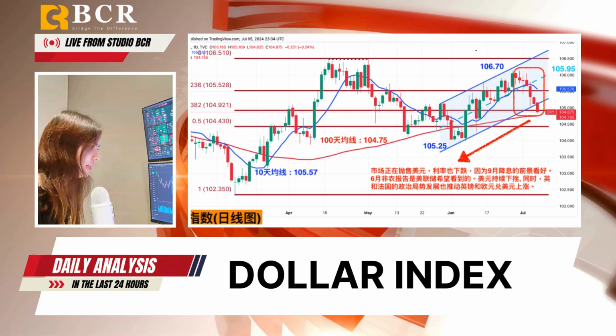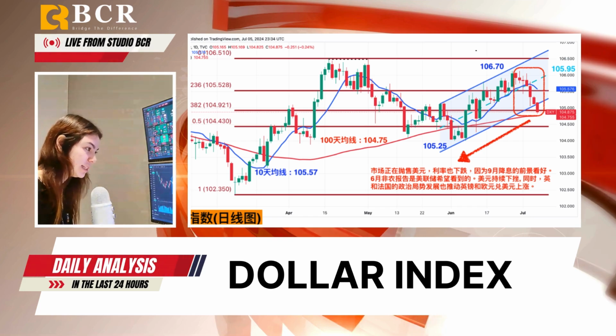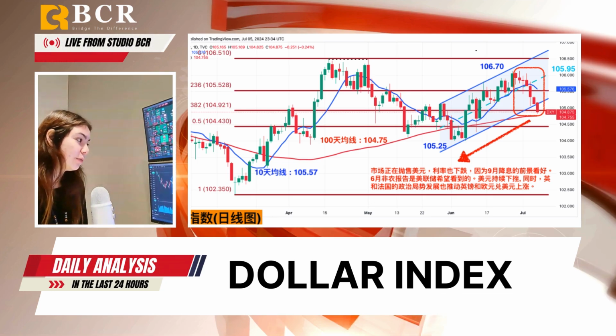Traders seem to be reducing their long positions, and the index may plummet to last month's low of 103.99. On the upside, the 10-day simple moving average at 105.57 and 105.52, 23.6% Fibonacci retracement of 102.35 to 106.51 have turned into resistance. The 14-day RSI is moving sideways around 43.8, showing a lack of rebound momentum. This could push the index down further to test 104.75.